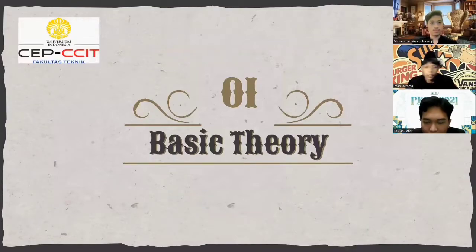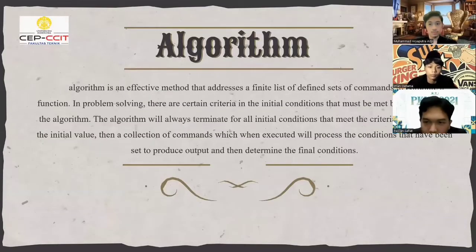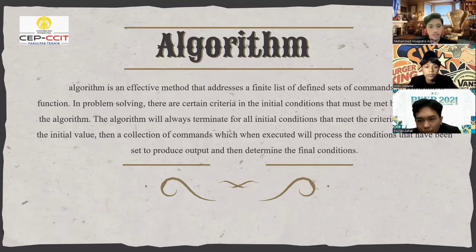Basic theory. Algorithm. An algorithm is an effective method that addresses a finite list of defined sets of commands to compute a function. In problem solving, there are certain criteria in the initial condition that must be met before executing the algorithm. The algorithm will always terminate for all initial conditions that meet the criteria. Starting from the initial value, then a collection of commands which, when executed, will process the conditions that have been set to produce output and determine the final condition.